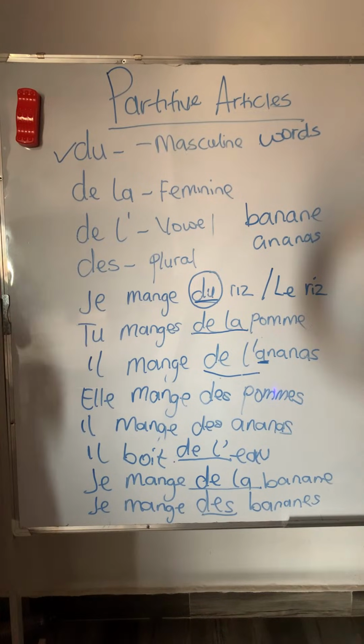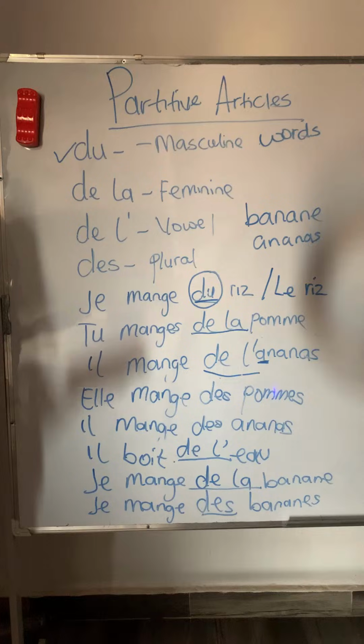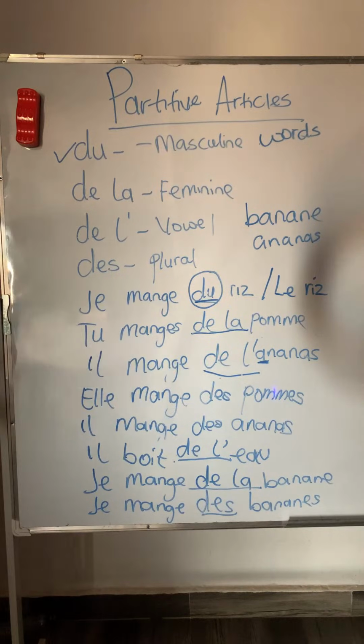Yes, Elizabeth, don't cry. Sorry. You don't have to cry. Okay, you're learning. Alright? Banana is feminine. Yes, it's feminine. So you see it now. Je mange de la banane. I am eating banana. It's singular. But the next one says je mange des bananes, with an S added to the banana. Meaning I am eating bananas. You see that?